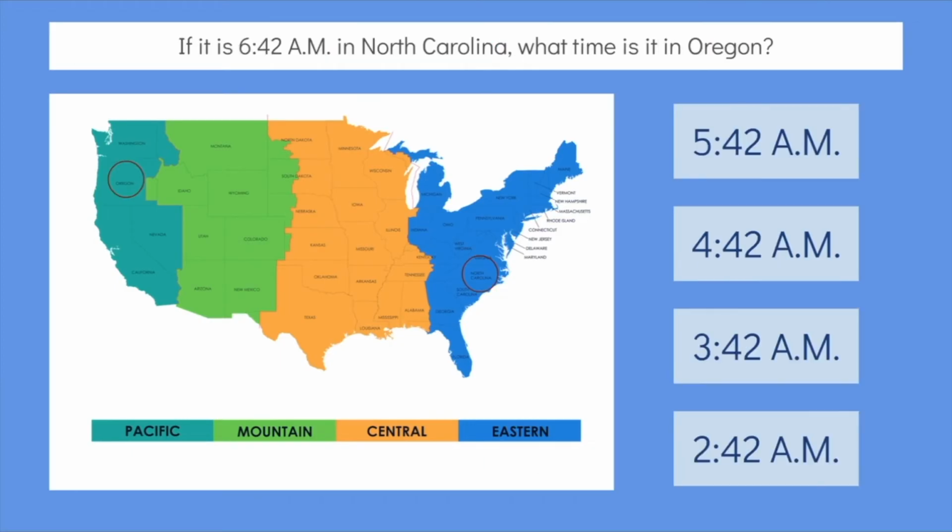Let's keep going. If it is 6:42 a.m. in North Carolina, what time is it in Oregon? If we check the map, we can see that North Carolina is in the Eastern Time Zone and Oregon is in the Pacific Time Zone. The Pacific Time Zone is 3 hours behind the Eastern Time Zone. What time is 3 hours before 6:42 a.m.? 3:42 a.m. So 6:42 a.m. in North Carolina is 3:42 a.m. in Oregon. That means students in North Carolina might be waking up at the same time that students in Oregon are sleeping. Neat.